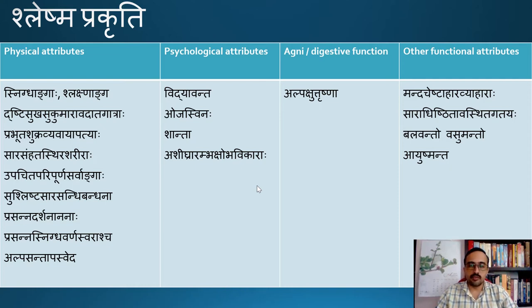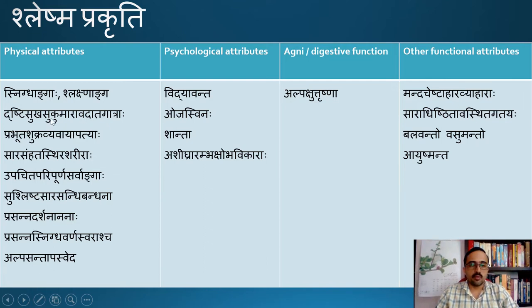So in case of Shleshma Prakriti, physical attributes: Snigdhanga, Slikshnanga, Drishti Sukha Sugumara Avadada Gatra, Prabhuda Shukra Vyavayavatyaha, Sara Samhita Stira Sharira, Upajita Paripurna Sarvanga, Suslishta Sara Sandibandana, Prasanna Darsananana, Prasanna Snigdha Varnaswarasha, Alpa Sandapa Sweda. So the individual will be very pleasing to see.